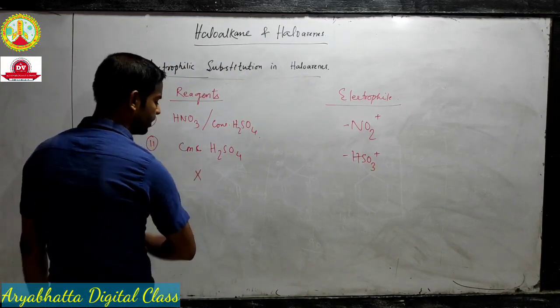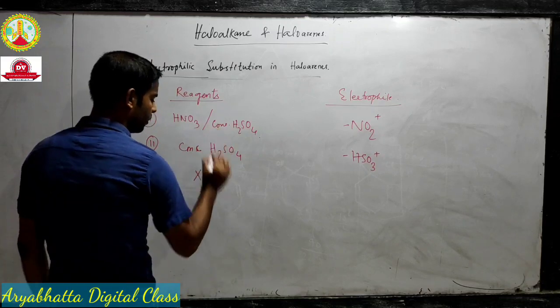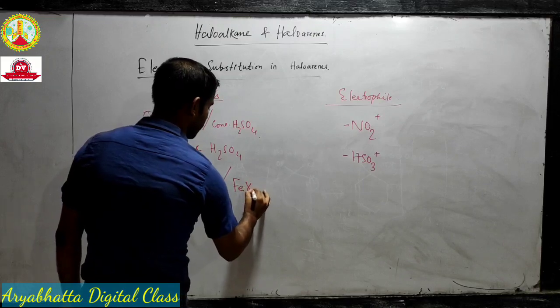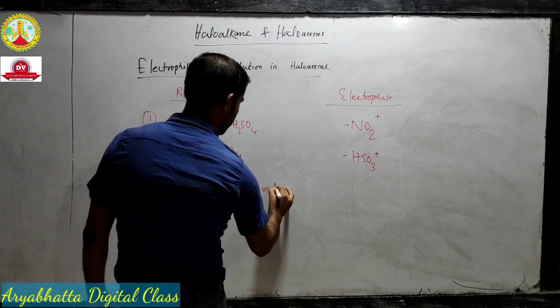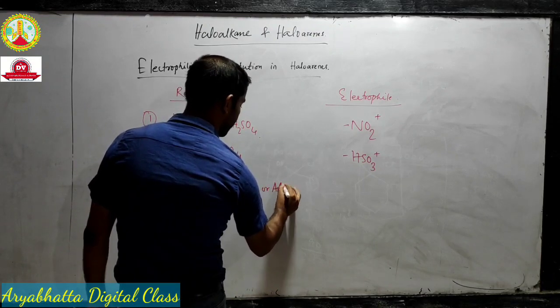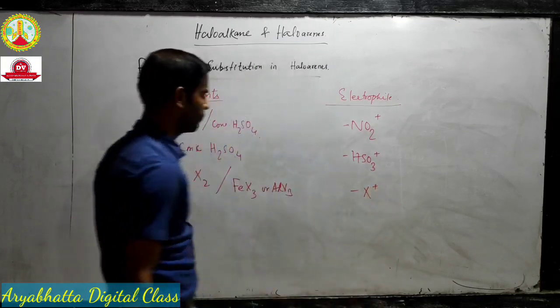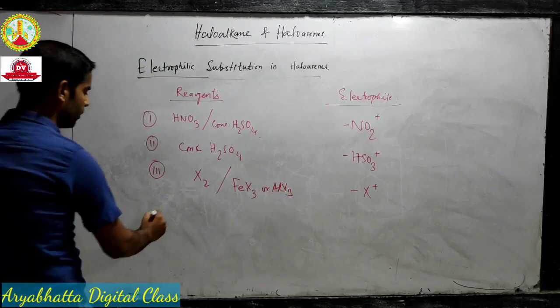If any halogen is the reagent in presence of FeX3 or AlX3, then X positive is our electrophile.